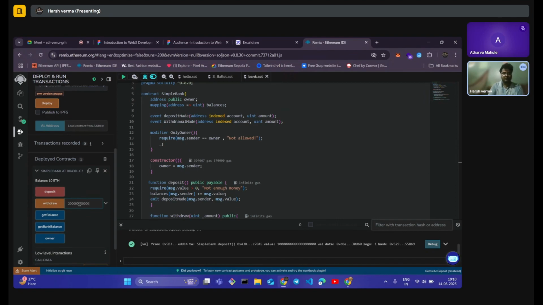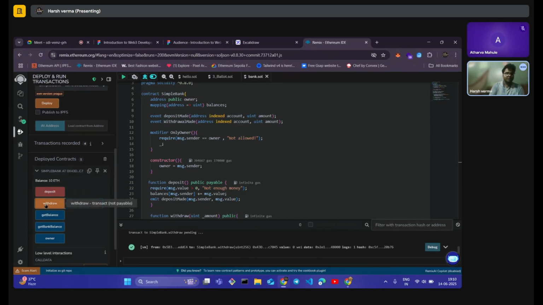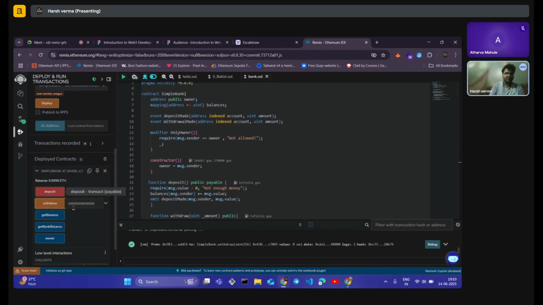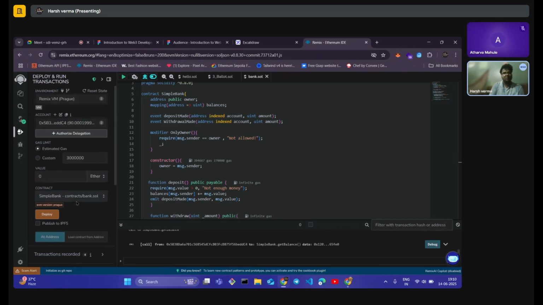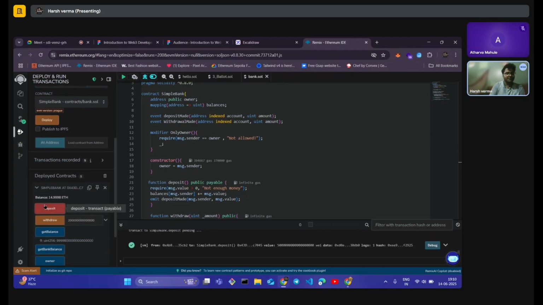So we have to keep the units in check and then withdraw it. I have taken out this much money, 0.002 ether, and I am able to check the balance. Now let's see for other accounts. Let's come with a different account, and it will also give 5 ether to this bank. Now we have 14 ether in this bank as always.